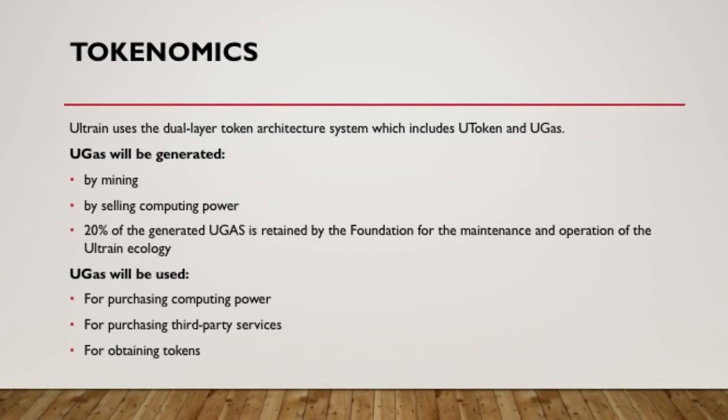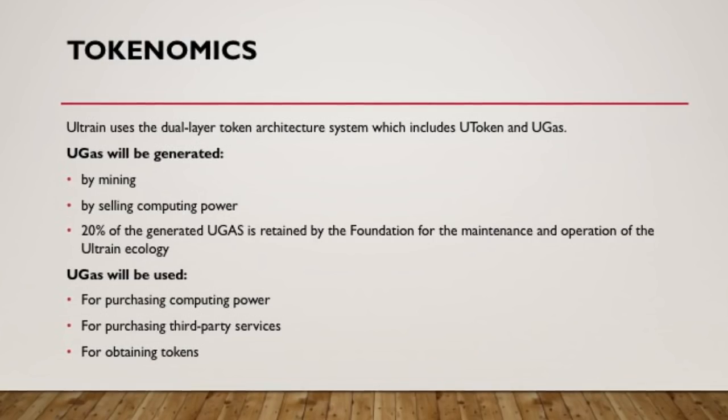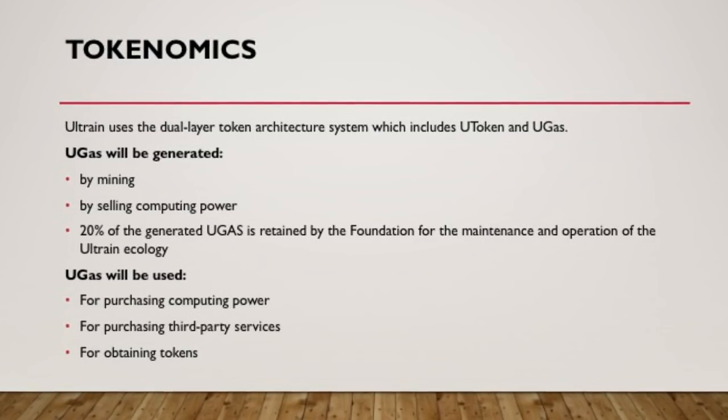UGAS will be generated by mining. By selling computing power, 20% of the generated UGAS is retained by the foundation for the maintenance and operation of the Ultrain ecology. UGAS will be used for purchasing computing power, for purchasing third-party services, for obtaining tokens.